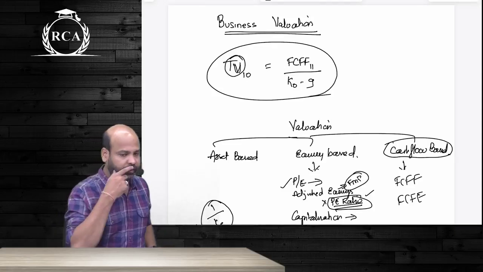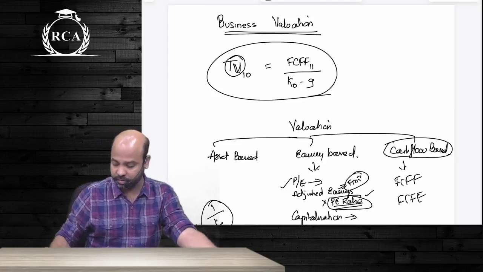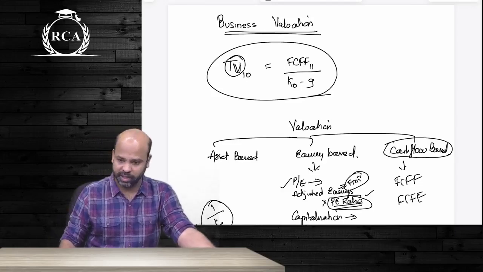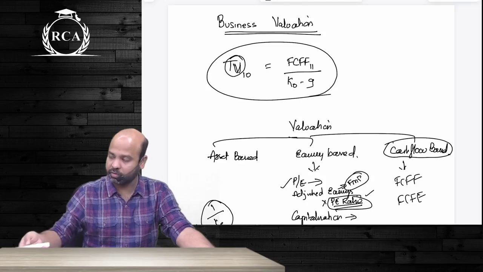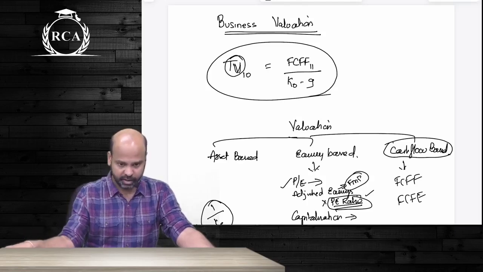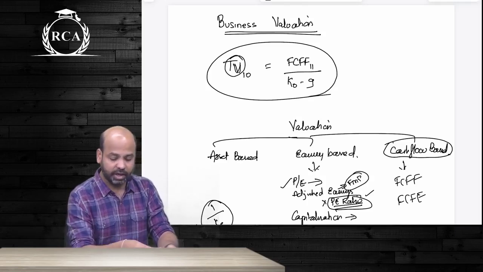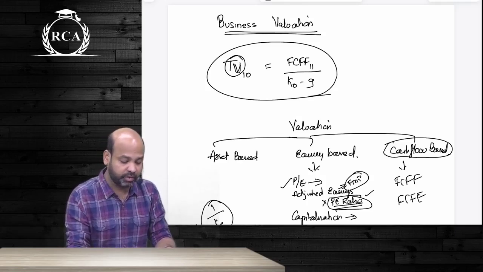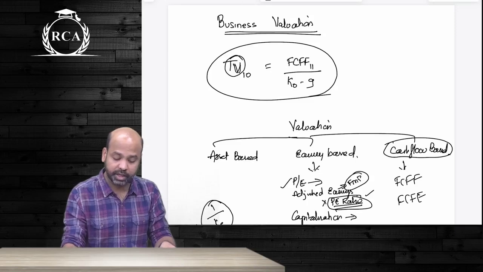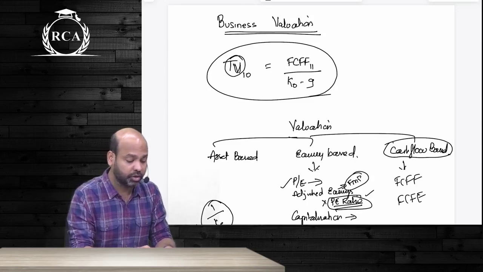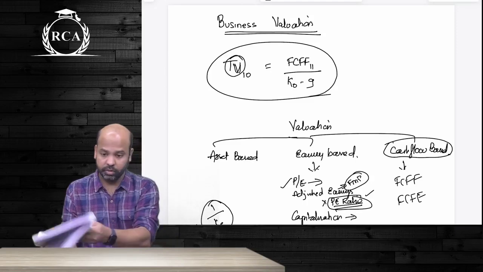The next topic that we have, beta, is business valuation. When you talk about business valuation as such, guys, the intent is what? To arrive at the value of the overall business undertaking. So that is why, guys, whenever we talk about valuation of business, we first normally talk in terms of valuation of the entire firm and not about valuation of equity shareholders.